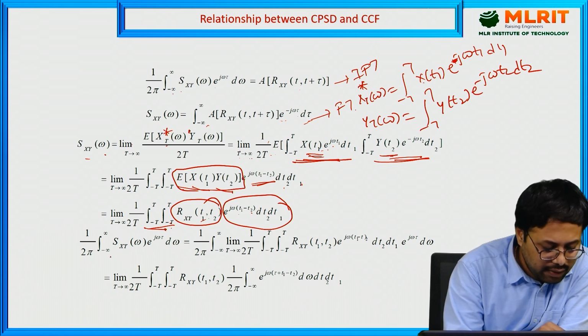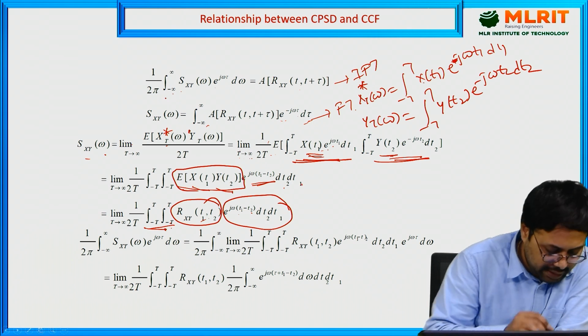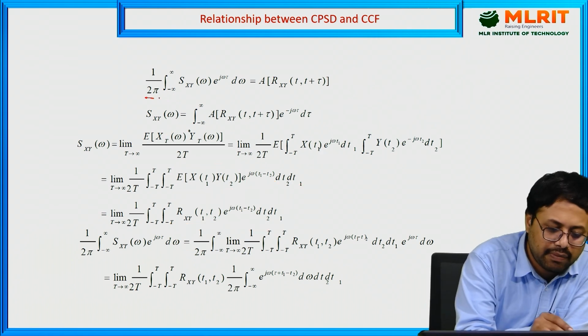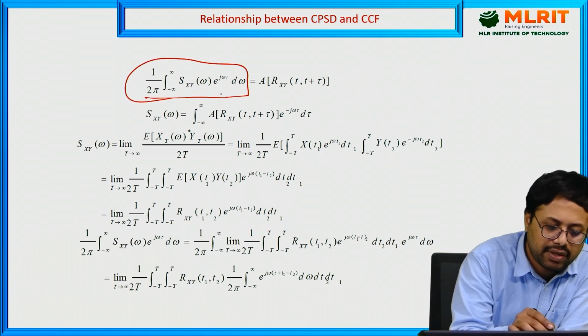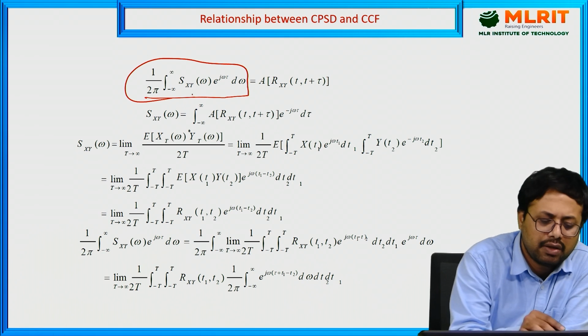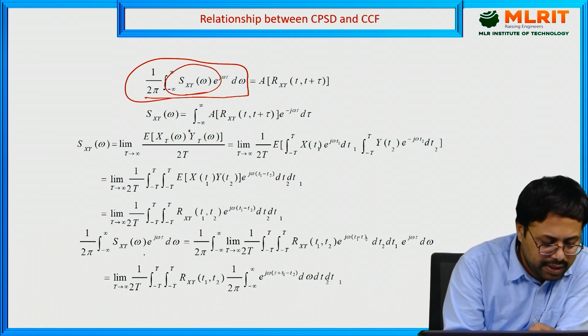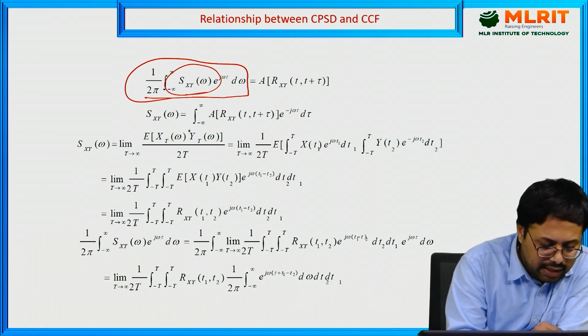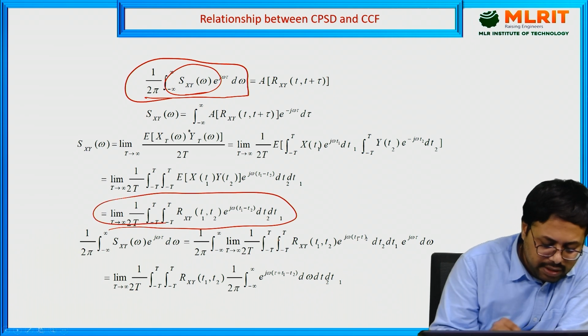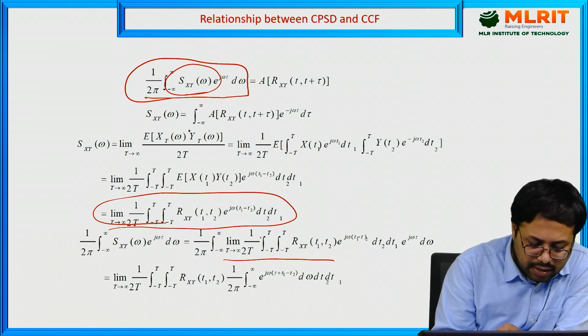Next, we require 1 by 2 pi integral minus infinity to infinity S xy of omega e power j omega tau. You have to substitute this S xy of omega, which is the expression we just derived.